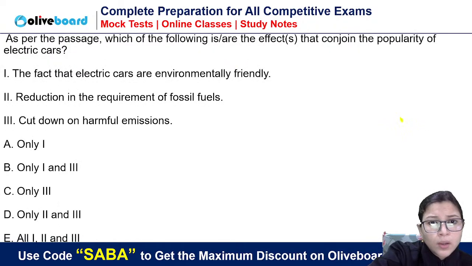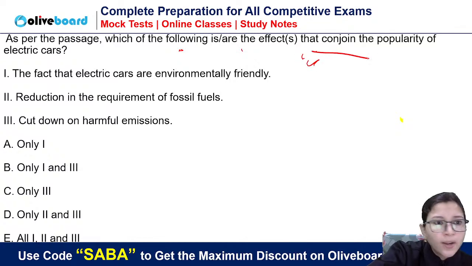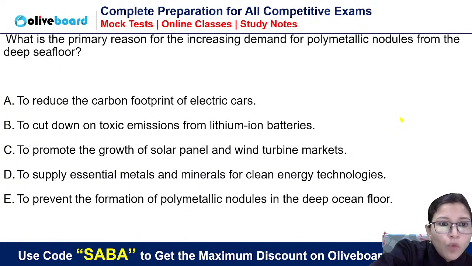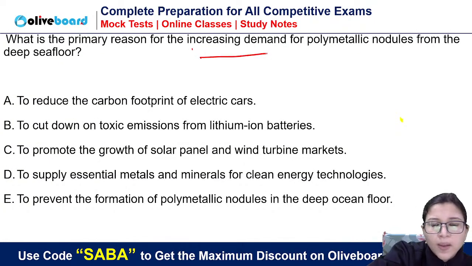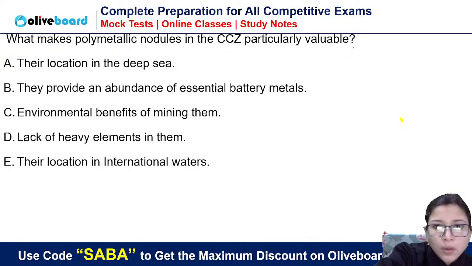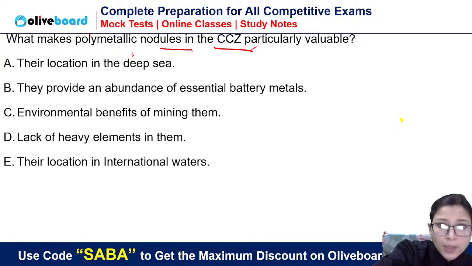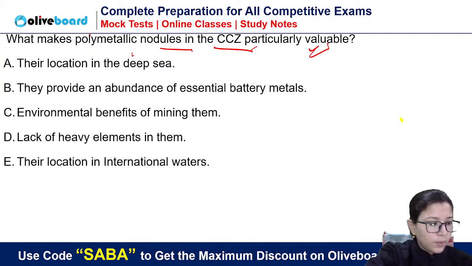Okay. As per the passage, which of the following is or are effects that conjoin the popularity of electric cars? Okay. What is the primary reason for the increasing demand for polymetallic nodules from the deep sea floor? What makes polymetallic nodules in the CCZ particularly valuable? Okay, valuable. Okay, CCZ. That's it. 9 questions.